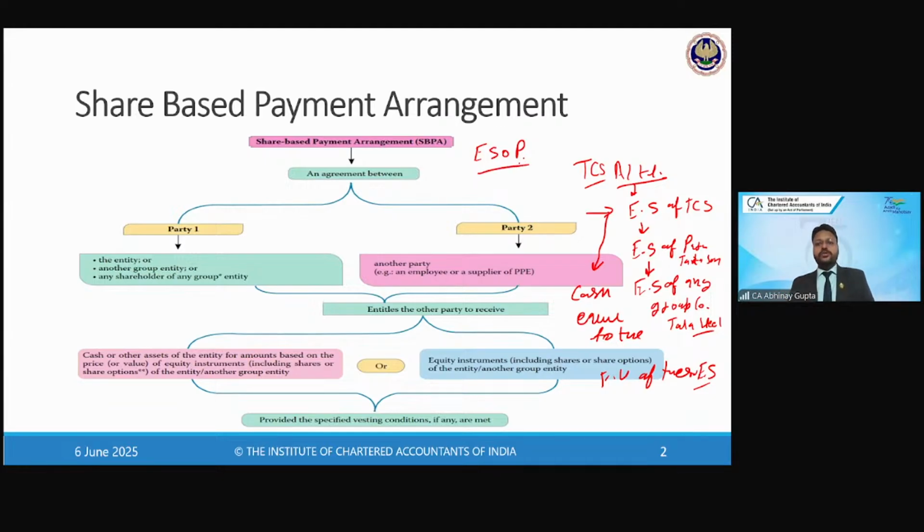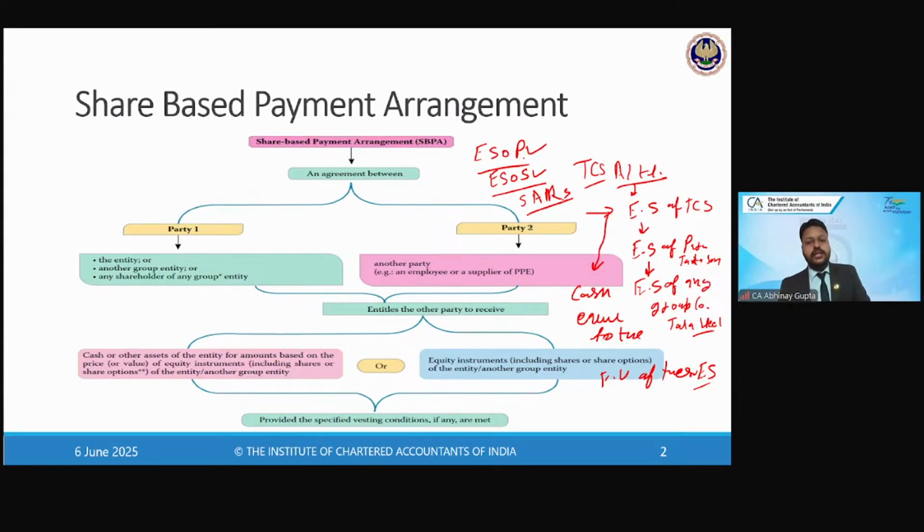I'm not going to say that the standard covers the ESOP transactions only. The standard covers any other transaction as well with the employees wherever the payment is agreed to be discharged in the form of shares, right? So either it could be the ESOP or the ESOS, employee stock option plan or employee stock option scheme, by whatever name called, or it could be SARs as well, share appreciation rights, right?